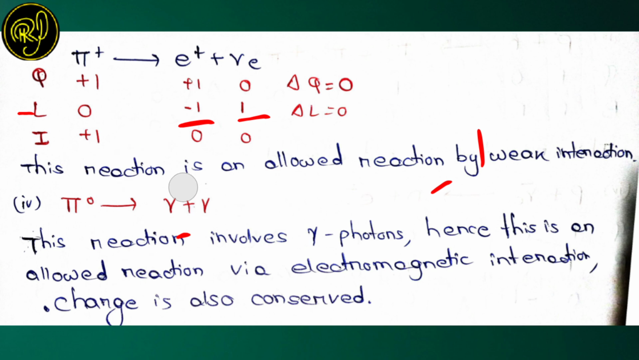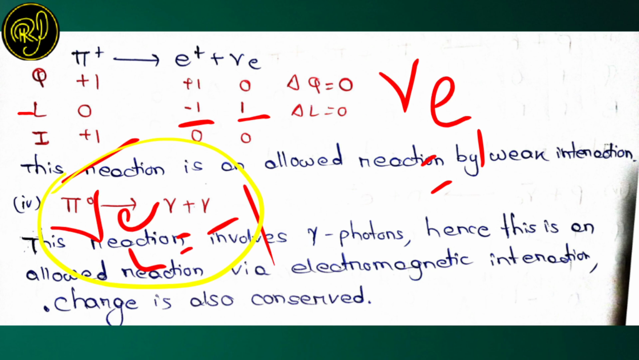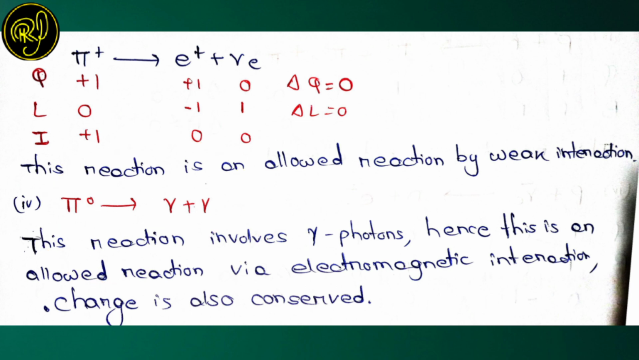So here you can observe that the lepton number, that is L, is 0 for pi plus, -1 for E plus, and 1 for nu E. Hence the lepton number on the LHS is 0, and on the RHS is -1 plus 1, which comes out to be 0, right? So the change in lepton number is equal to 0. Hence lepton number is conserved, and charge is also conserved in this reaction.